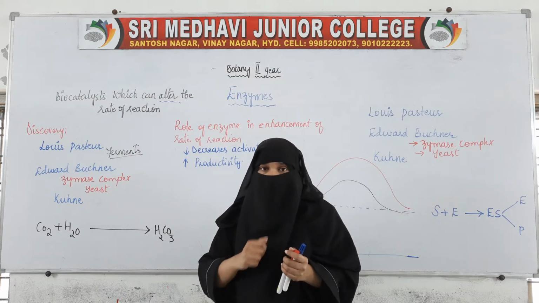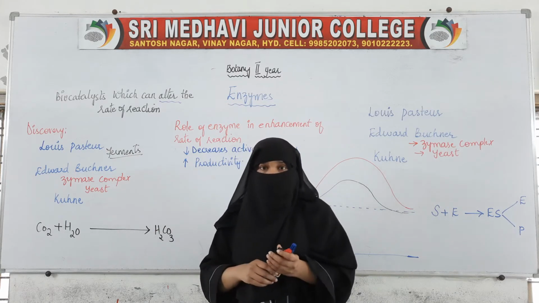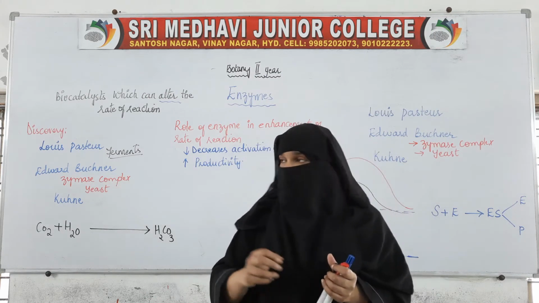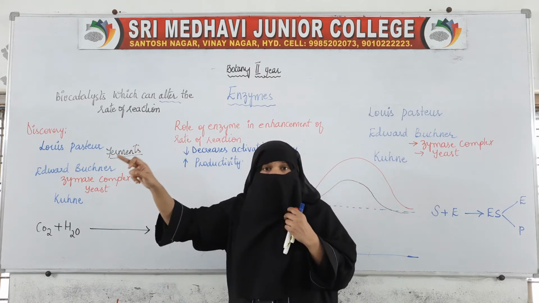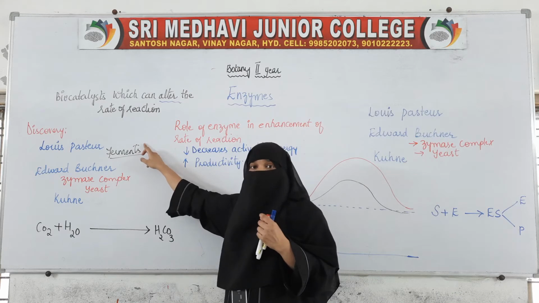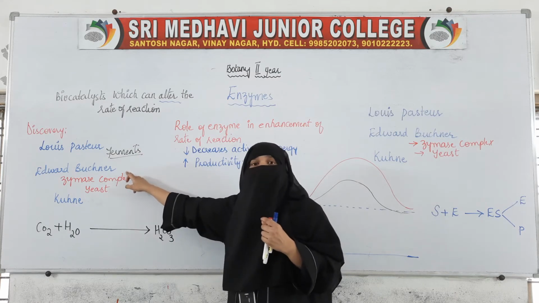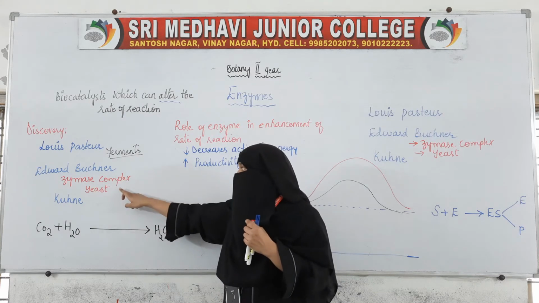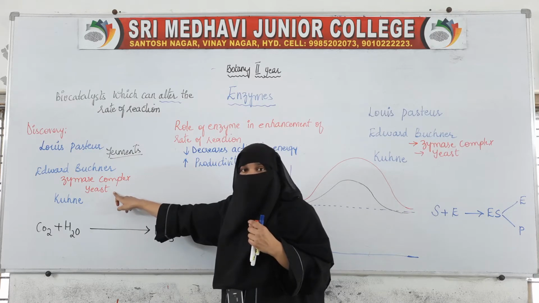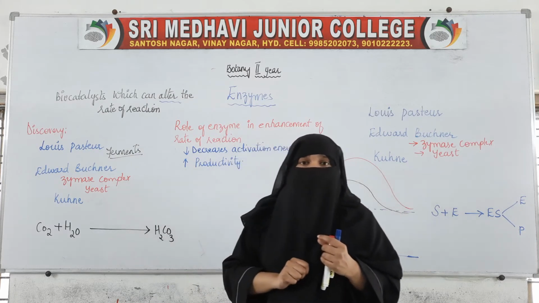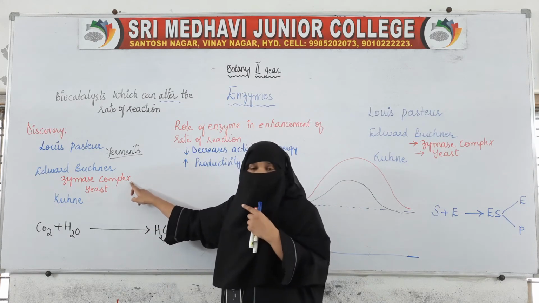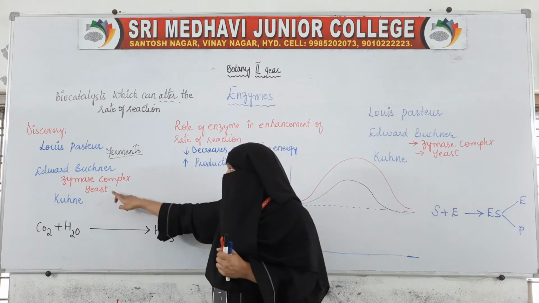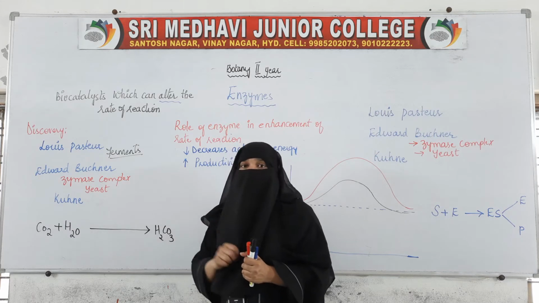Later on, another scientist whose name was Edward Buchner isolated those substances. Louis Pasteur said that there are certain substances which are affecting the rate of reaction, so Edward Buchner isolated those substances from the yeast and called them zymase complex.